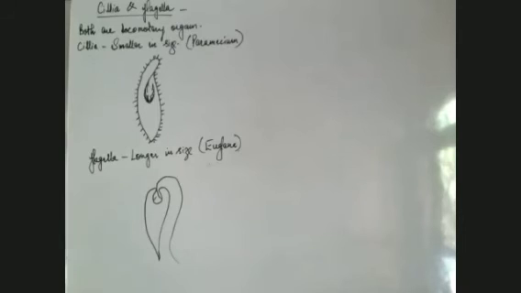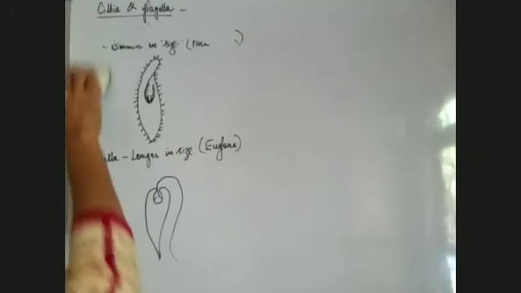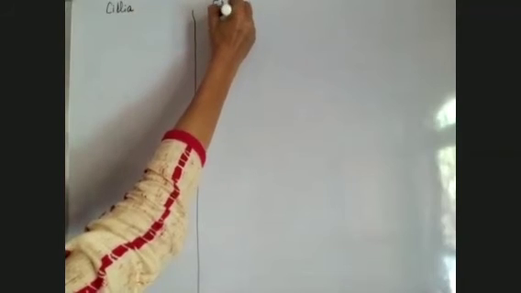So this is cilia and flagella. Now I'll tell you some differences between the two. The general thing I have told you. Now I'm going to tell you the difference between the two. Here I'm writing cilia and here I'm writing flagella.